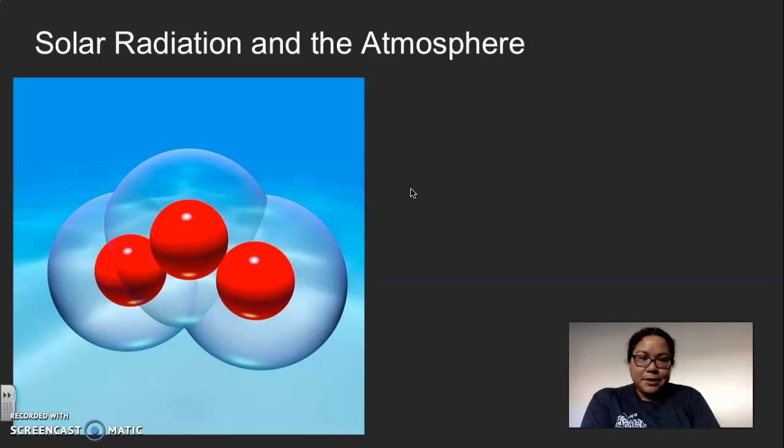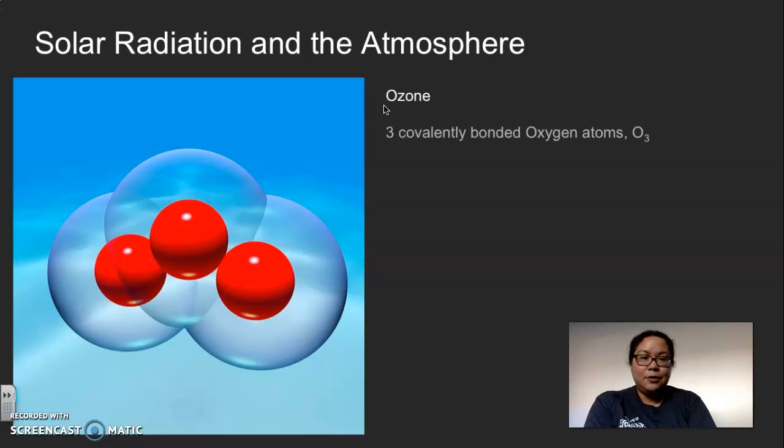The other part of the atmosphere I really wanted to get into involves this molecule here. It's made up of 3 oxygen atoms covalently bonded, and it is what is known as ozone. So now you know that ozone is made up of 3 oxygen atoms covalently bonded.